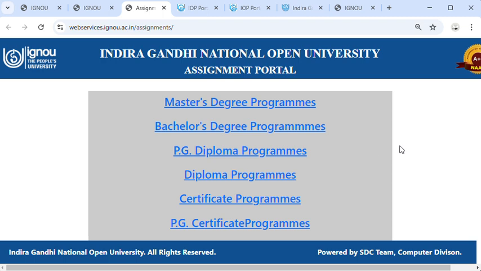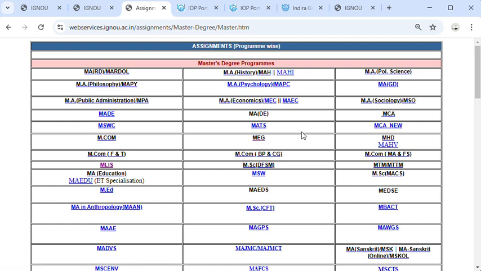All IGNOU related assignment questions for all sessions are available on this page. The assignment question papers are the same for Indian national students and foreign students. Once you take admission in a master's degree program, click on it. For example, if you have taken admission in MADE, click on this.